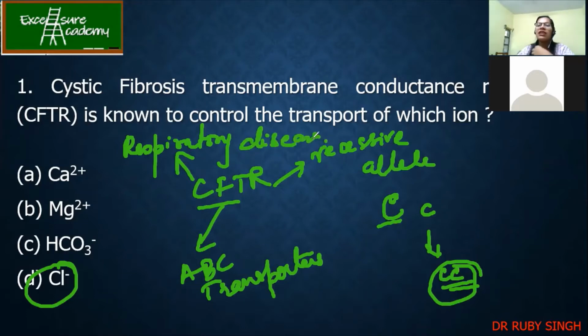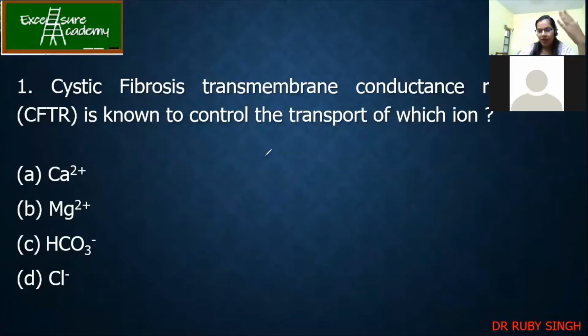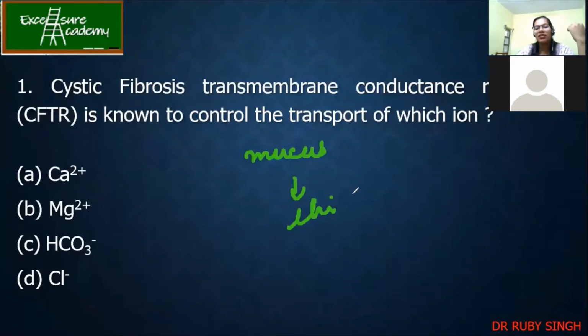Now why? Because it is unable to transport your chloride ion, and because of which, inside the respiratory lumen, your airways, the mucus becomes very thick. The mucal lining, whenever we respire, we inhale so many things along with organisms also. We don't want those organisms to affect us. I don't want any infection. So this mucus is actually trapping those unwanted molecules, and only oxygen is going inside your body.